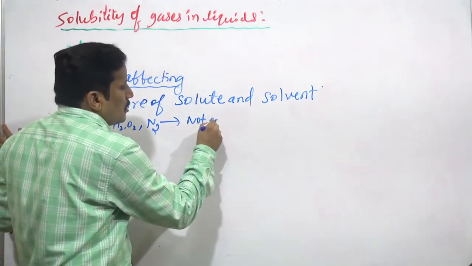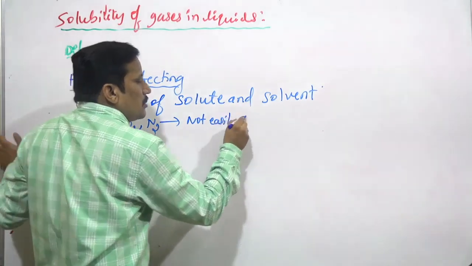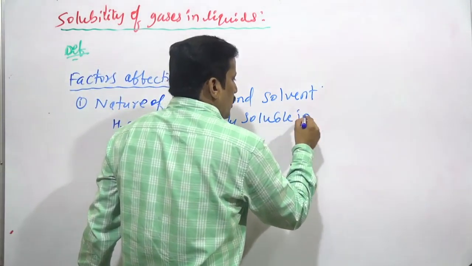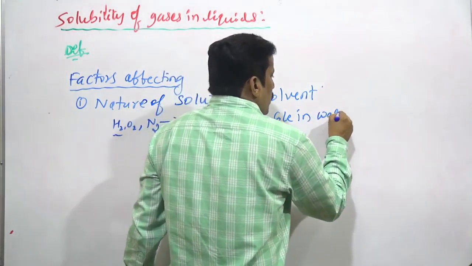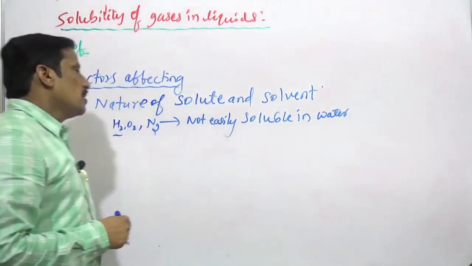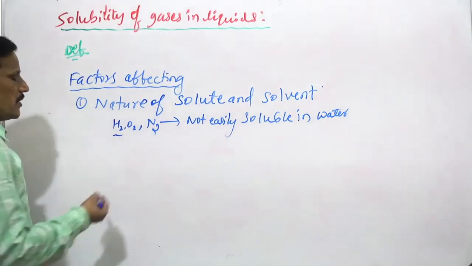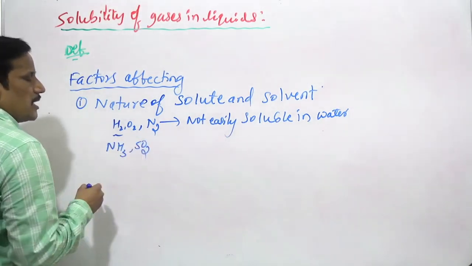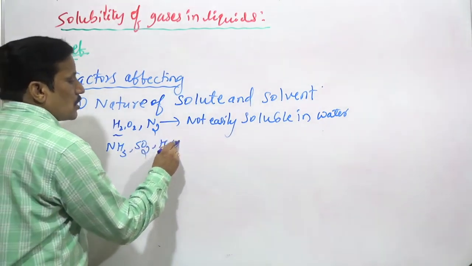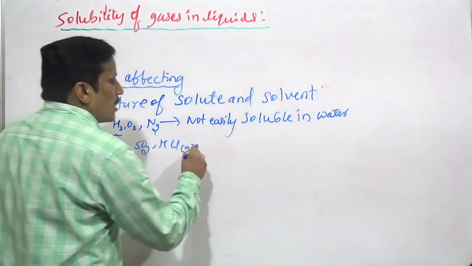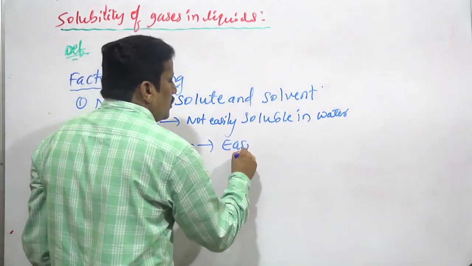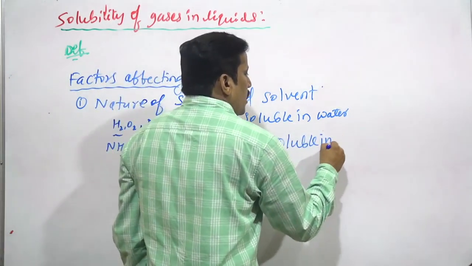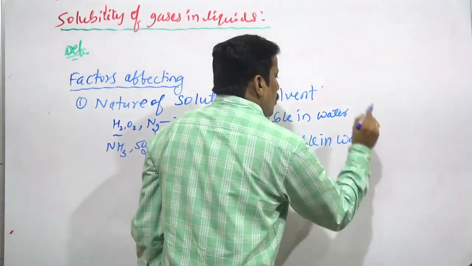They are not easily soluble in water. We have to maintain some conditions. Whereas if you take ammonia gas, sulfur dioxide gas, hydrogen chloride gas, they are easily soluble in water.